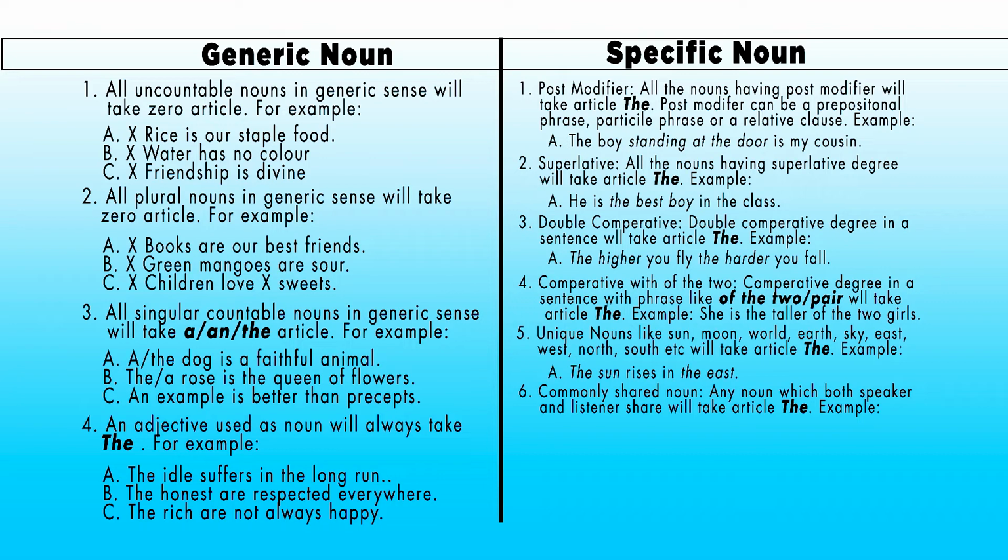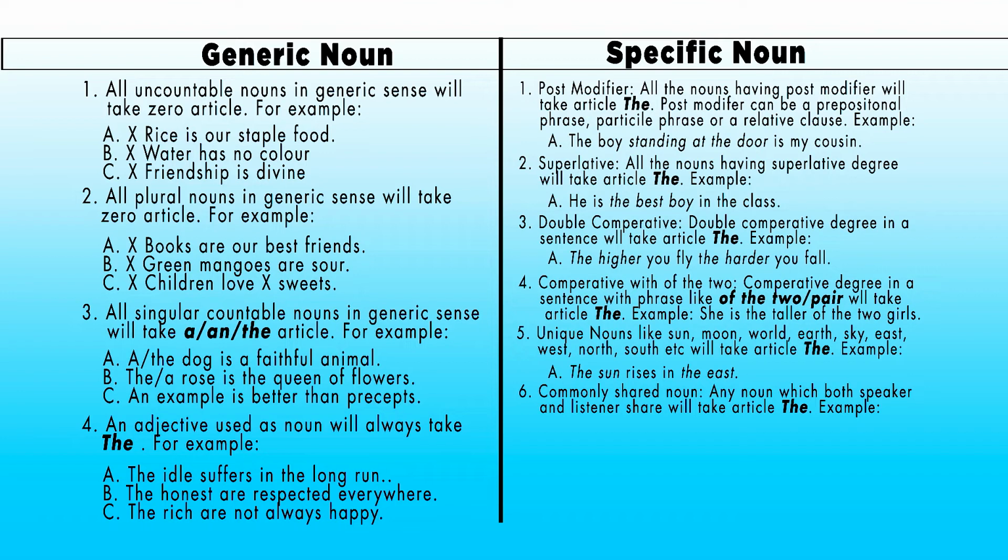For example, Prime Minister. Your Prime Minister and my Prime Minister is same. That is why Prime Minister is a commonly shared noun. As we are living in Chittagong, so the mayor is also commonly shared noun because he is the mayor for you and for me as well. That is why mayor is a commonly shared noun.